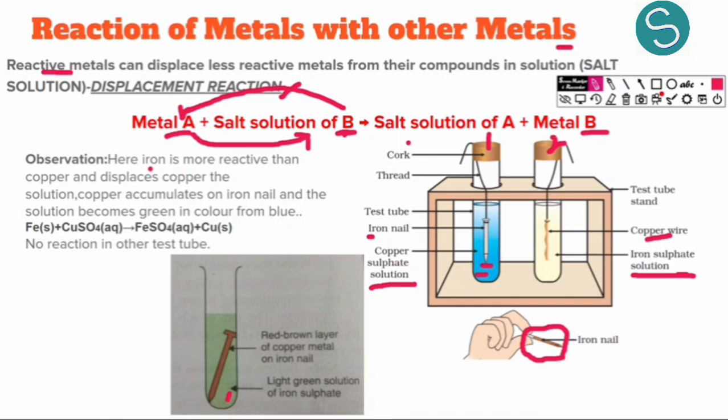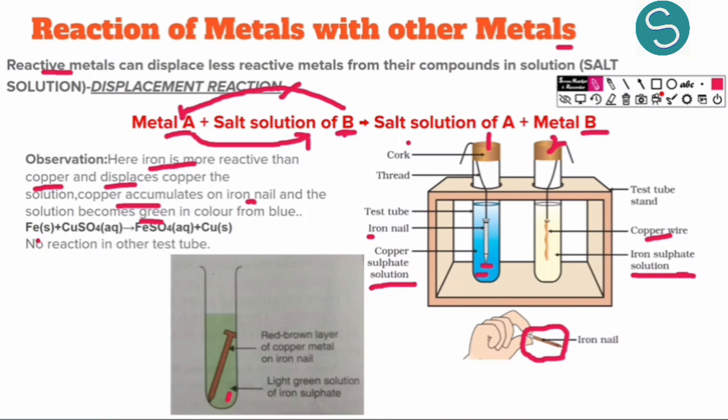So here iron is more reactive than copper, and it is able to displace, means it is able to remove, that copper from the solution, and it can come at its place. So copper is displaced from the solution, and in return iron comes in the solution and it becomes iron sulfate. The copper is accumulated on the iron nail and the solution becomes green in color from blue. Why does it become green in color? Due to the presence of iron sulfate, which has been developed from copper sulfate.